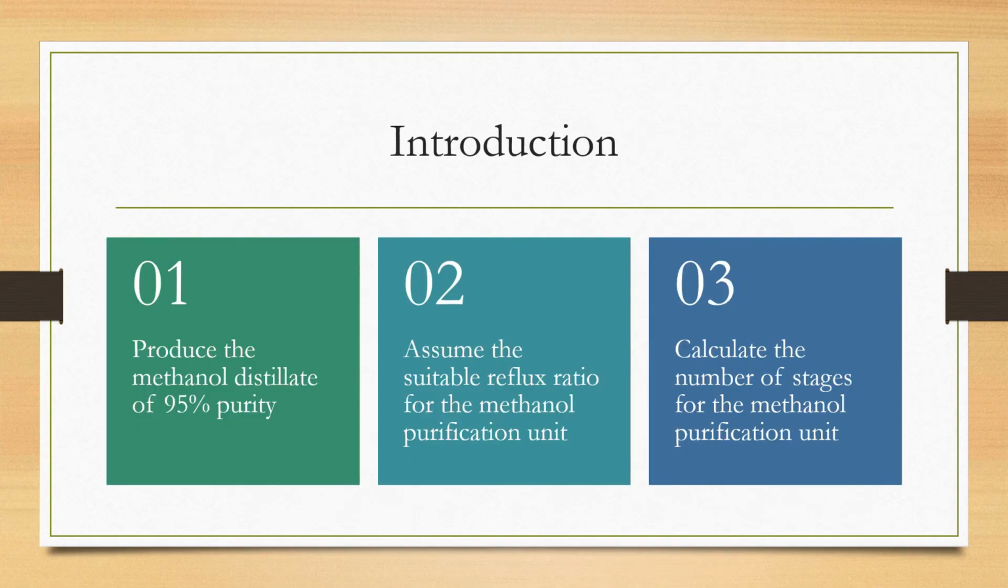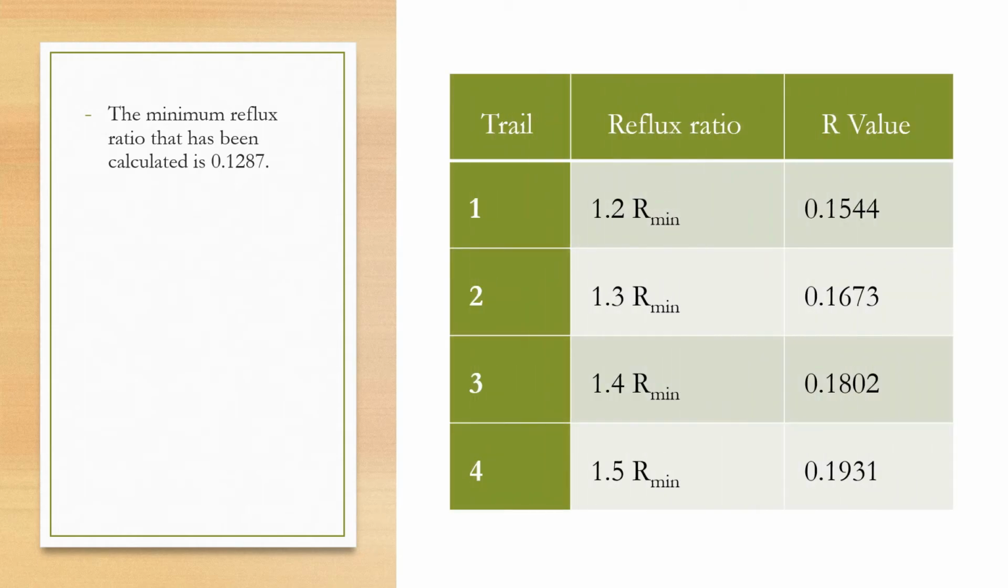What have we done in the separation process? The requirement is to produce methanol distillate of 95% purity. Next, we assume a suitable reflux ratio for the methanol purification unit, and we calculate the number of stages for the unit. From the manual calculations, we have calculated that the minimum reflux ratio is 0.1287, and from there we can see that there are several trials.